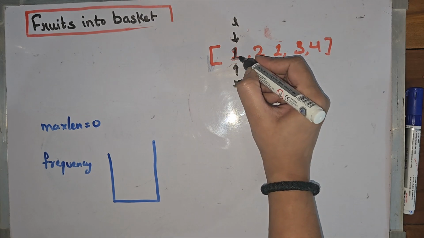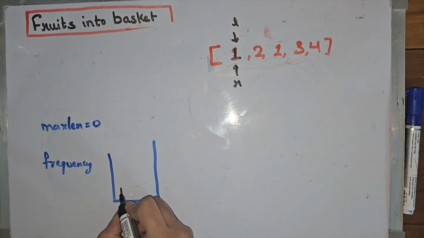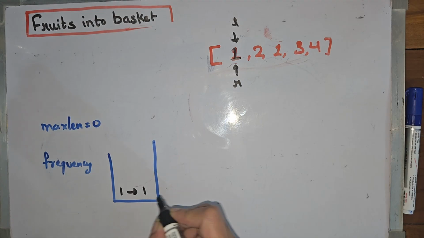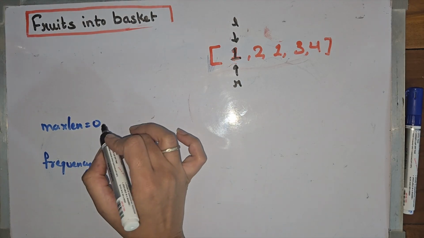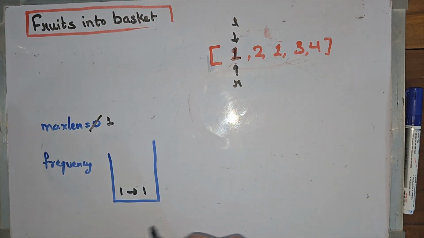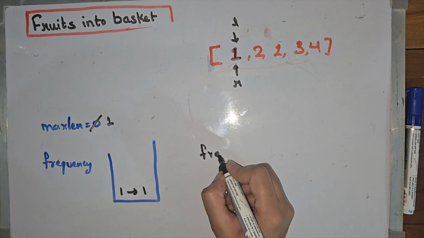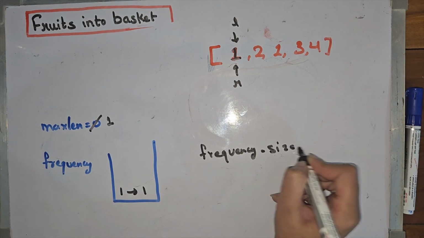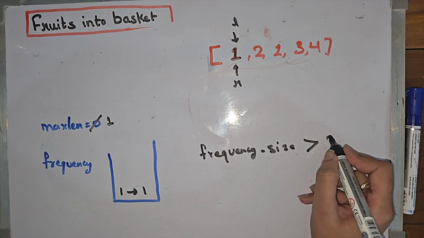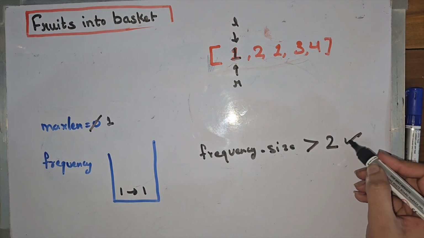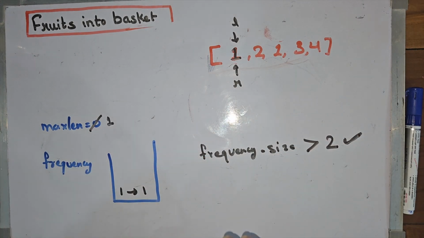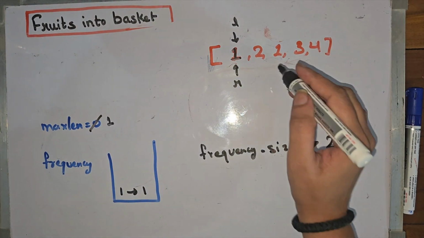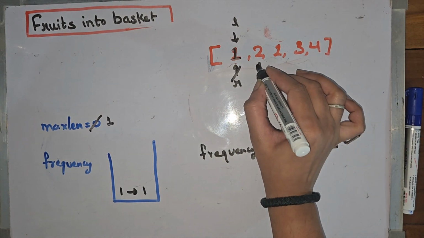When we have right at 1, we will update the frequency of 1 as 1, and the max length is now 1. We will check the size of the frequency map. If the size is greater than 2, in that case we will shrink the window. Currently the size is not greater than 2. Now we will do right plus plus.